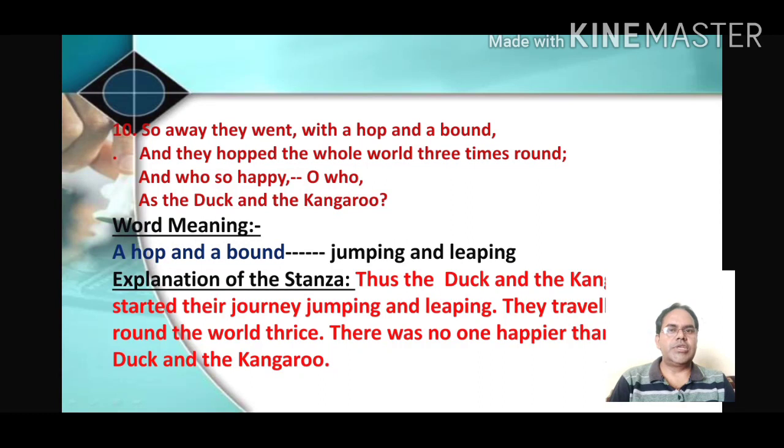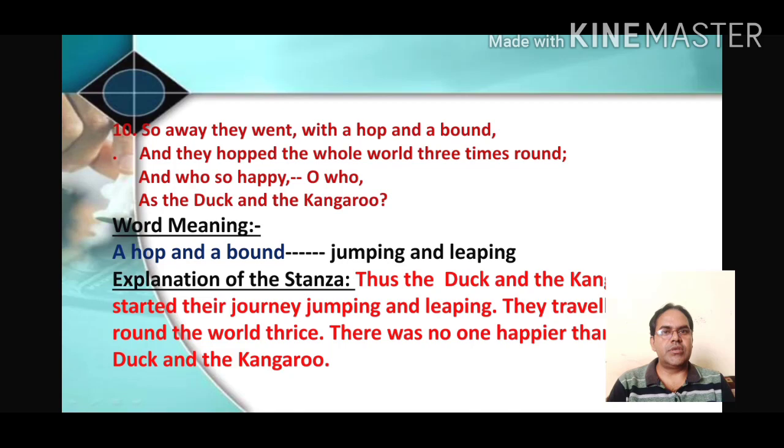Now the stanza number 10 of the poem. So away they went with a hop and a bound, and they hopped the whole world 3 times round, and who so happy, oh who, as the duck and the kangaroo. Here the word meaning: a hop and a bound here means jumping and leaping. So away they went with a hop and a bound.